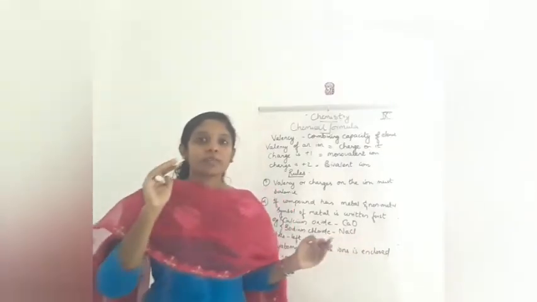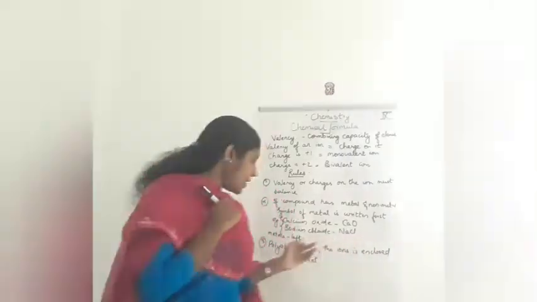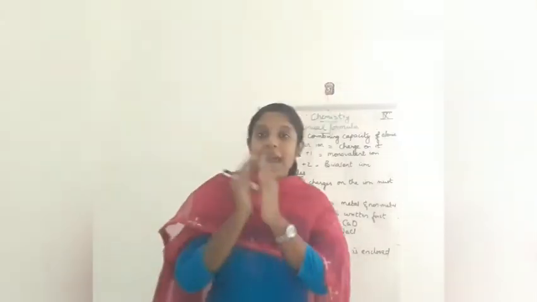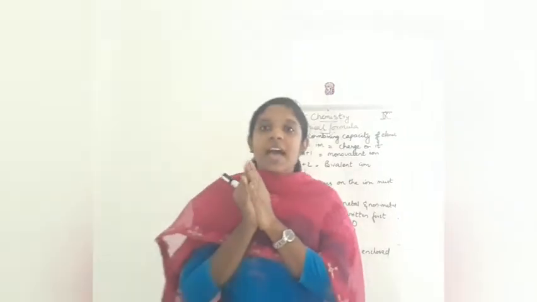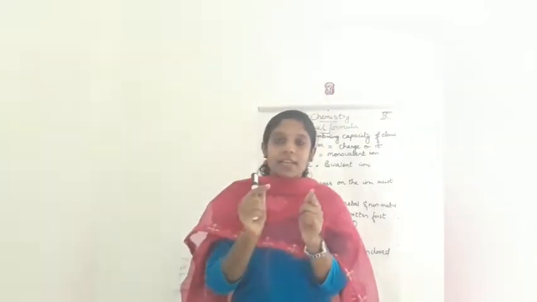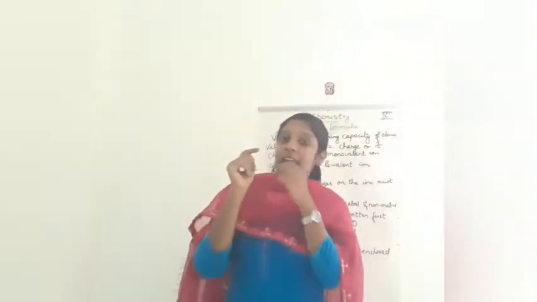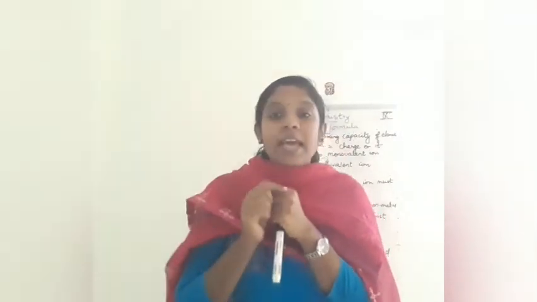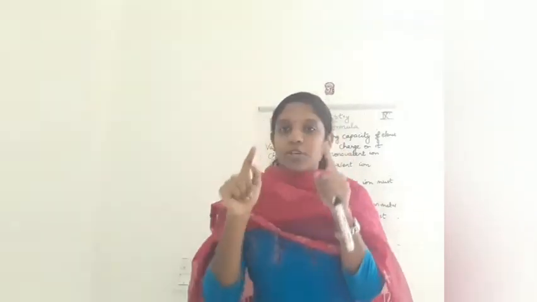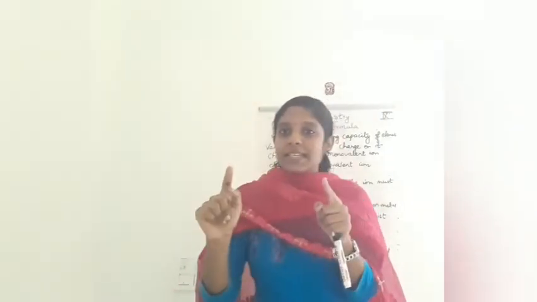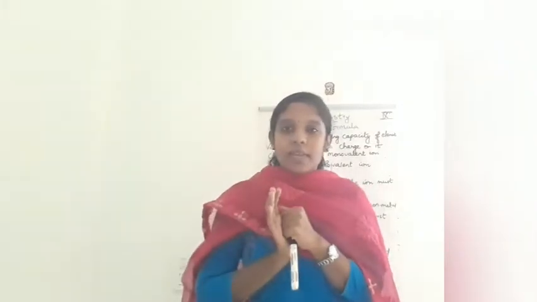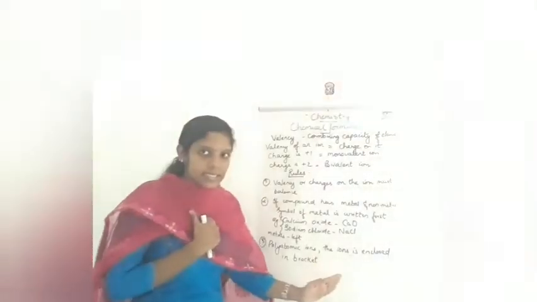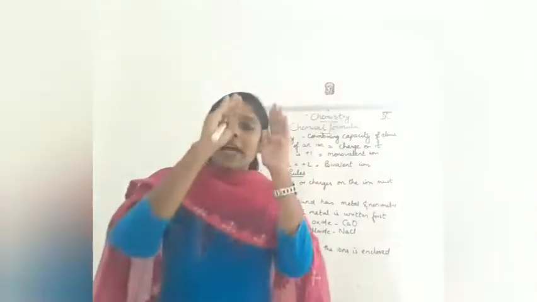Polyatomic ions example, we studied in the last class. So in the case of polyatomic ions, the ion is enclosed in a bracket. Polyatomic ions are put in brackets. So phosphate is PO4. In the last class itself, I wrote the formula of phosphate, an example of polyatomic ions, in the notebook. We put the PO4 ion in a bracket and after that we write the charge. That is why, because in the case of polyatomic ions, we take the ion in a bracket.